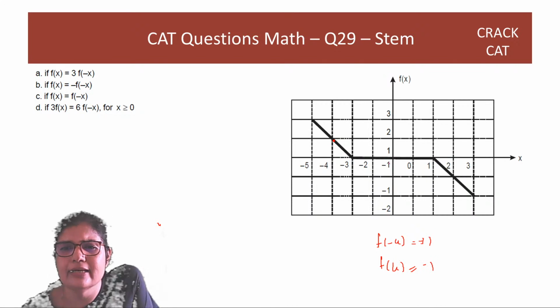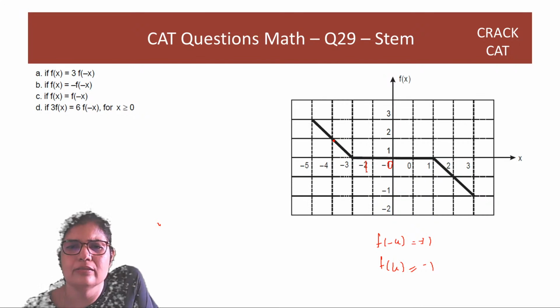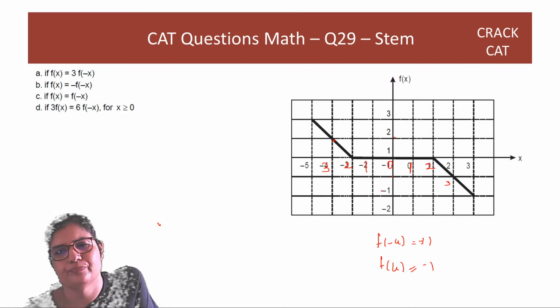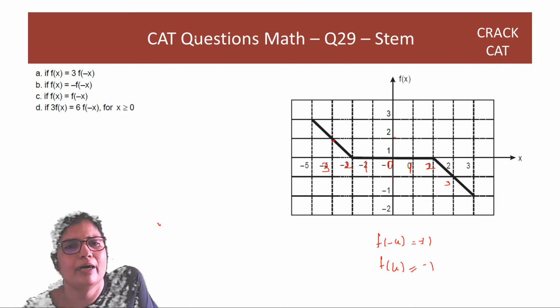So actually this thing has to be here 0, minus 1, minus 2, minus 3, and this is 1, 2, 3. So then it will match perfectly. So here plus 1 will come, here minus 1 will come. So here you will mark option B.